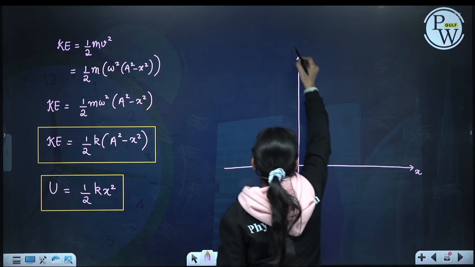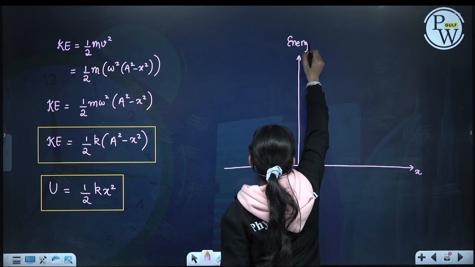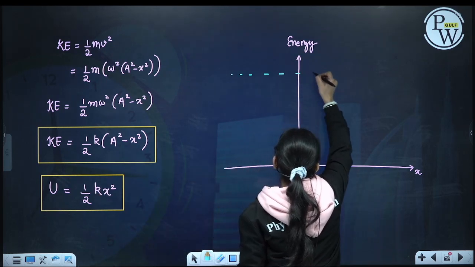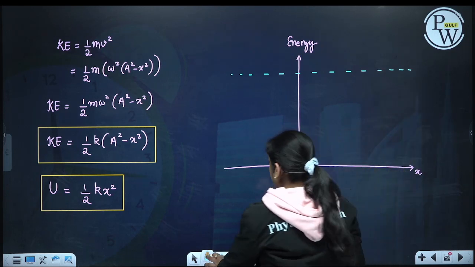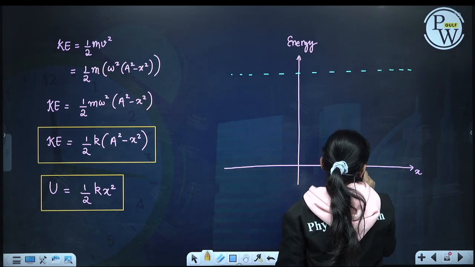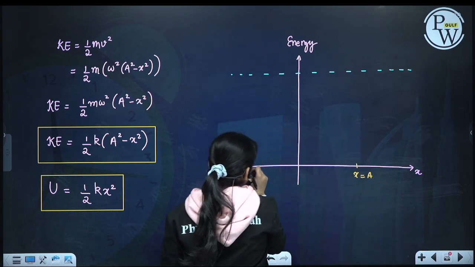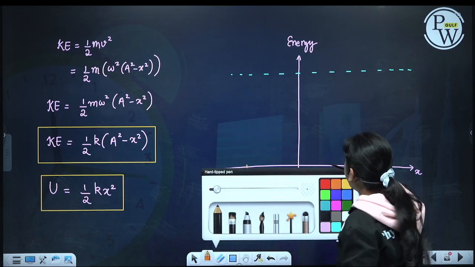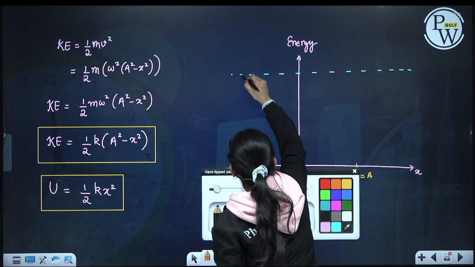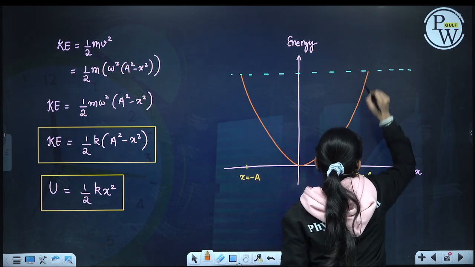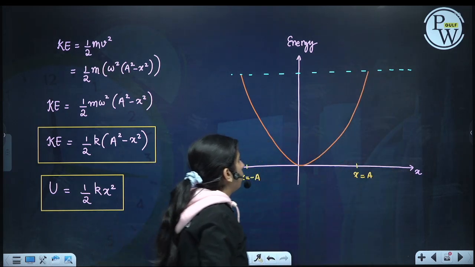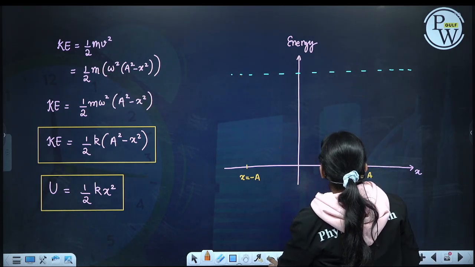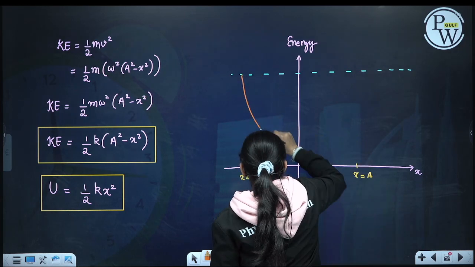Okay, if we want to draw the energy graphs, what will be the graph of potential energy? It is a parabola. So the potential energy curve will be like this, it will be a parabola. Let us draw it.